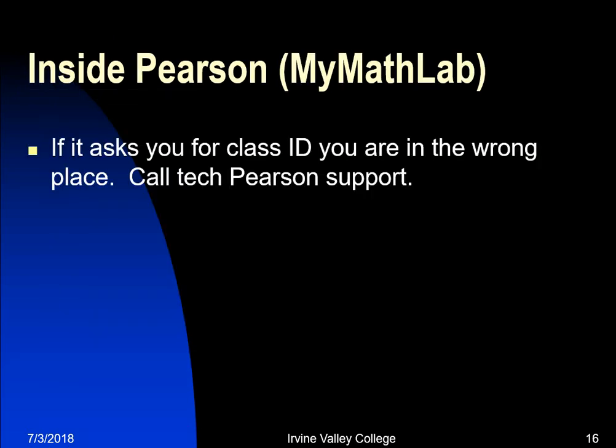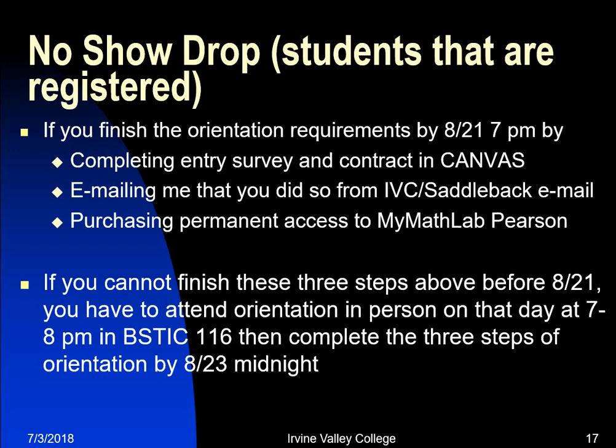All right. Now, if you are doing your registration and it's asking you for a class ID, you are doing it the wrong way. Maybe you accessed Pearson from outside Canvas. So do not do that. And you can also ask me, but you have to go in and purchase the Pearson access from within Canvas. All right. Now, like I said, you have to do the contract and the email, all that stuff. You have to do entry, survey, email, and purchase a permanent access clicking inside Canvas through that MyMathLab Pearson.